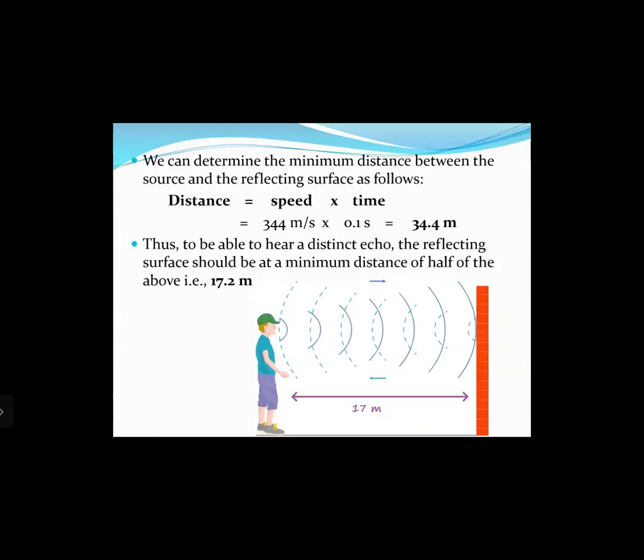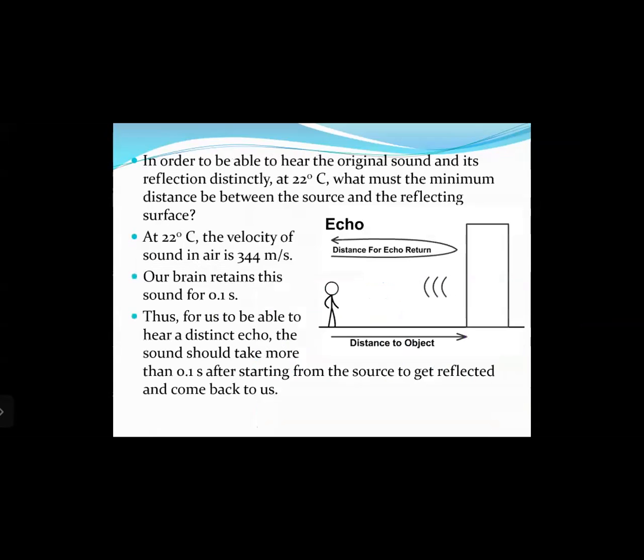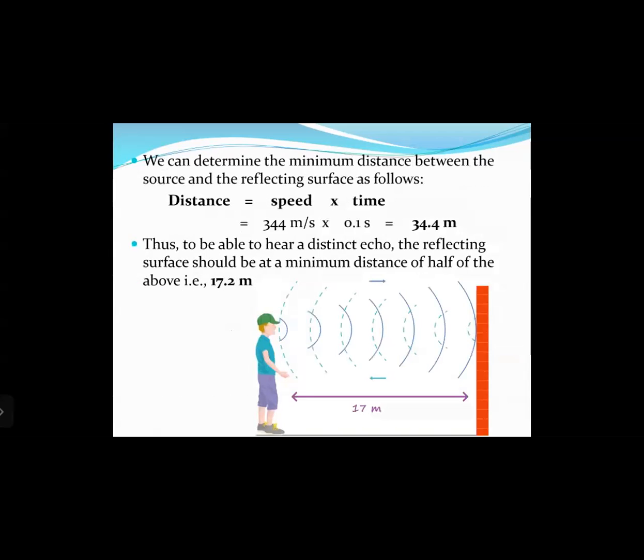So the distance comes down to 34.4 meters. That means the sound has to travel a total distance of 34.4 meters. Remember, it is a total distance: from the source of the sound, that is the person, up to the reflecting surface, and then back again. That total distance should be 34.4 meters.